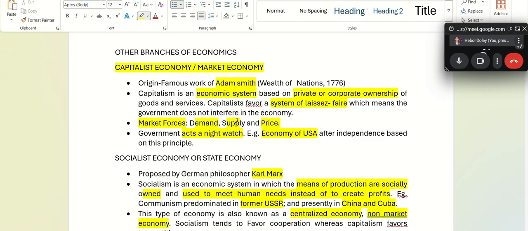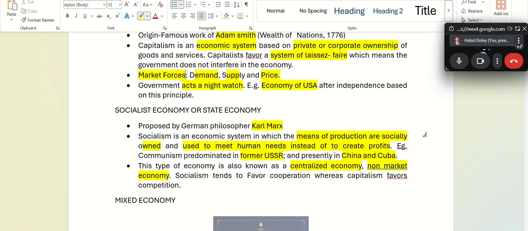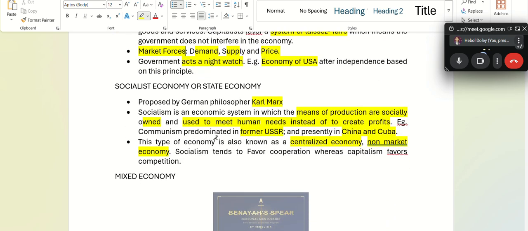These three things will always influence a capitalist economy. That is why it is called a market economy. However, in socialist economy, it is known as non-market economy because these market forces do not influence.